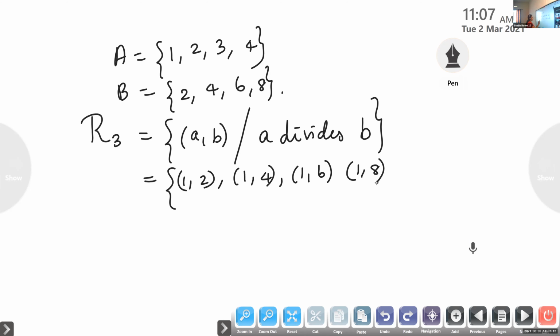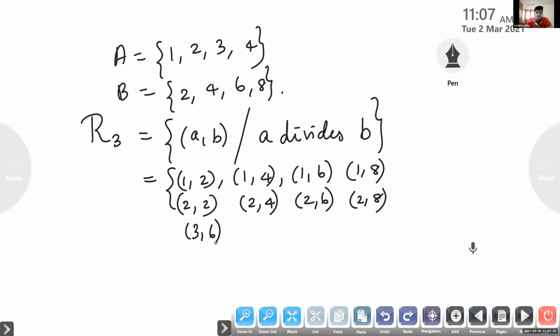Ma'am, (2, 2), (2, 4), (2, 6), (2, 8). Then with 3: (3, 3), (3, 6). Then with 4: (4, 4), (4, 8). (4, 1) will not come. 4 will not divide 1. 1 divides 4, but 4 will not divide 1.